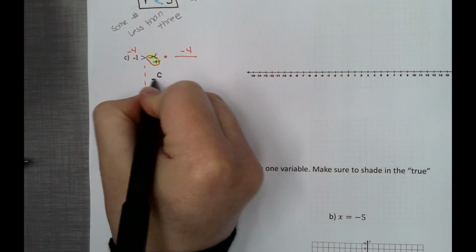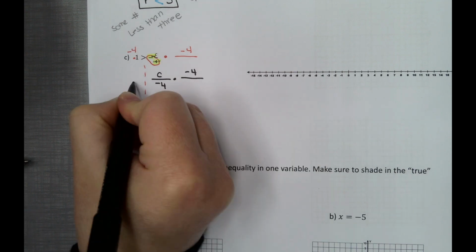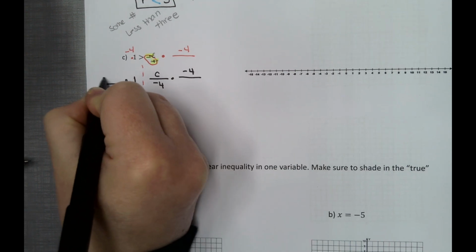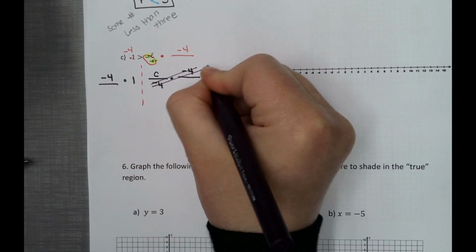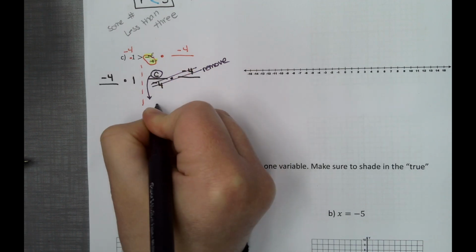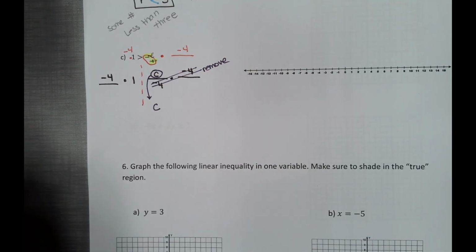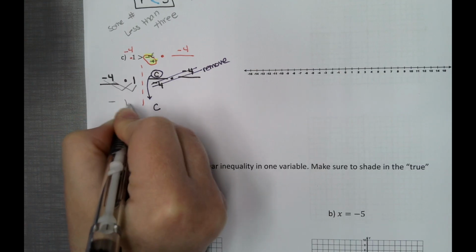You have C over negative 4 times negative 4 on top, 1 times negative 4 on top. On one side, your goal is to remove, so the negative is gone, the 4 is gone. Only C is left over, we're going to bring that down. On this side, our goal is to multiply, same or different, different. 4 times 1 is 4.